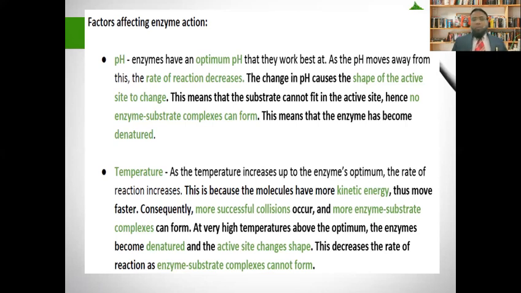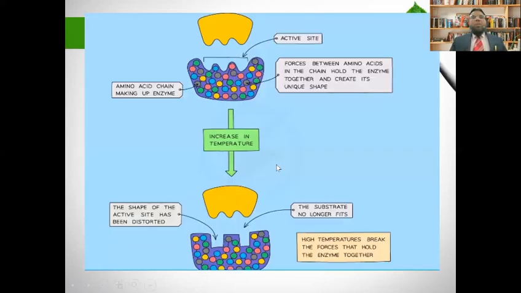You can see here, these are amino acid chains making up the enzyme. The enzyme is there, this is the substrate, and this is the active site. Forces between the amino acids in the chain hold the enzyme together and create its unique shape.